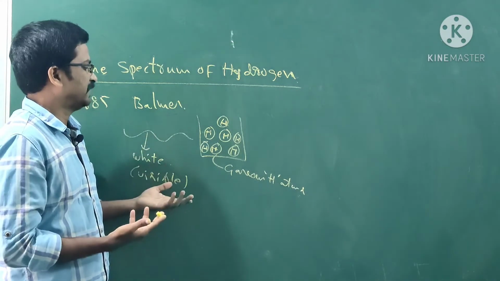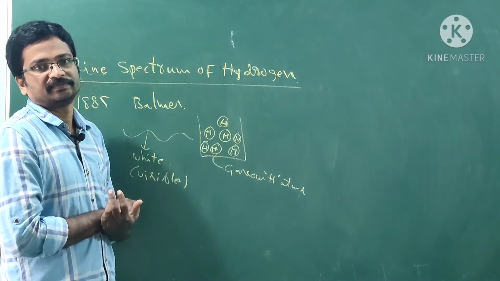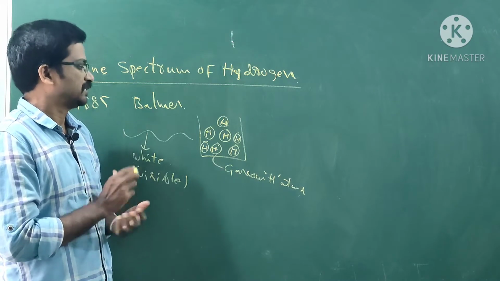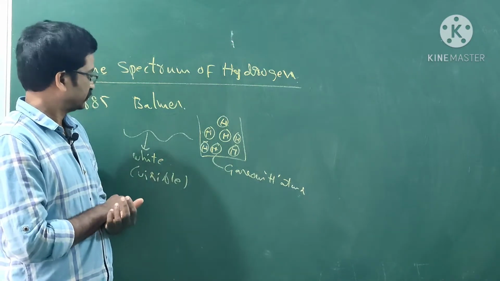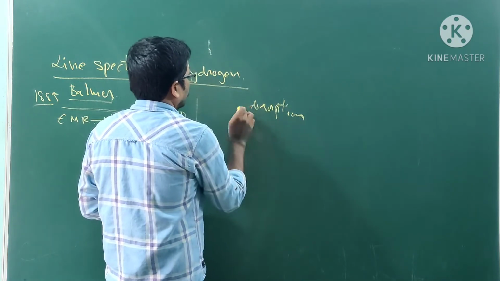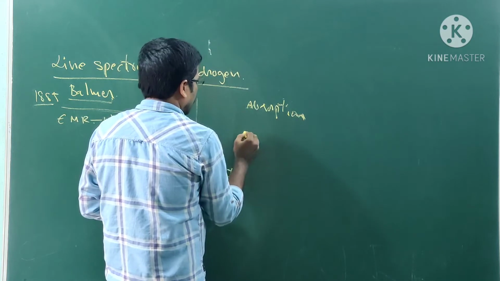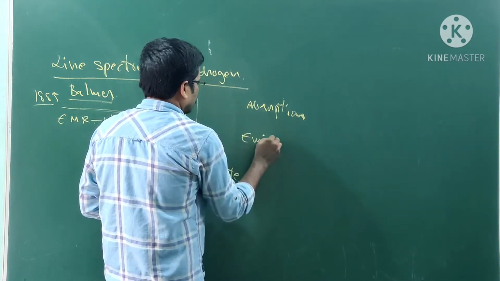Using that equation he can explain his experiment, the absorption and emission spectra.